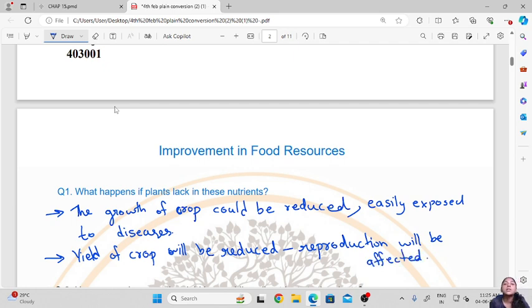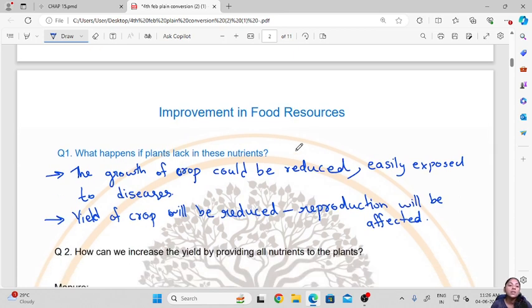So what happens if there is a lack of these nutrients? The growth of the crop will be reduced, and these crops will be easily exposed to diseases, and also the yield of the crop will decrease as the reproduction will get affected due to lack of these nutrients.